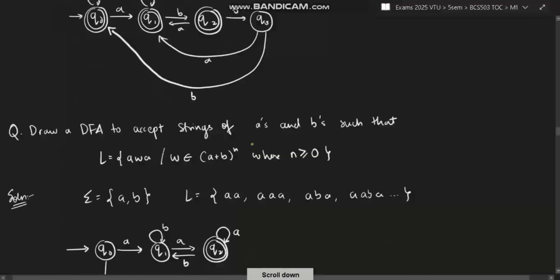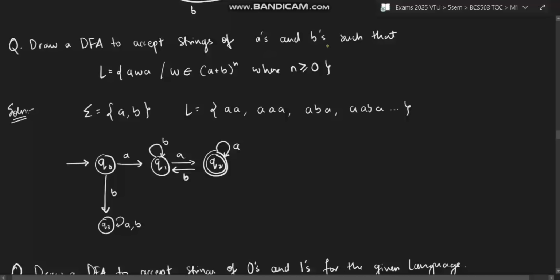Next, draw a DFA to accept strings of A's and B's for the given language, in which the starting is A and the ending is A, and in between we have W. W means (A+B) raised to N, where N can be greater than or equal to 0. If N is 0, you can have no A's and B's. If N is 1, you can have either A or B. If N is 2, you can have A or B, or both, like that.